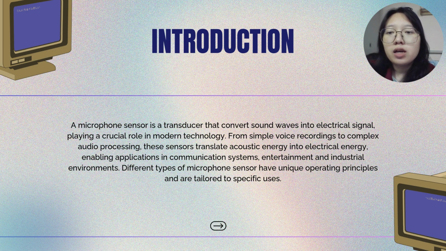Different types of microphone sensors have unique operating principles and are tailored to specific uses. For example, in manufacturing facilities, microphones serve as essential components in quality control systems, detecting abnormal machine sounds that could indicate maintenance needs or potential failure. These acoustic monitoring systems help prevent costly breakdowns and optimize equipment performance. In industrial safety systems, microphones function as part of noise monitoring equipment to ensure workplace compliance with occupational safety regulations and protect workers from harmful sound levels.